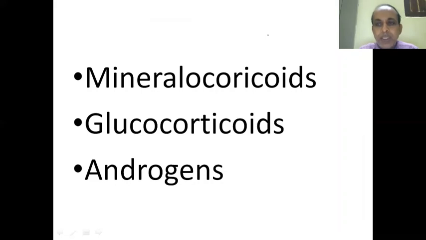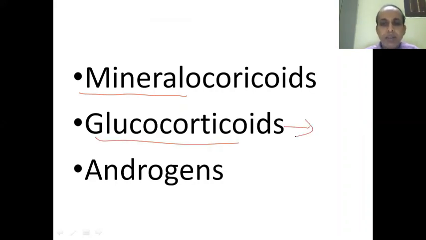So broadly, we can divide these corticosteroids into 3. One is the mineralocorticoids, which are involved in salt and water metabolism. They regulate the salt and water. Glucocorticoids regulate the carbohydrate mainly, although they also control the calcium, protein, and fat. But mostly they are concerned with glucose metabolism. Then another set of hormones, the androgens, are also secreted from the adrenal gland as well.